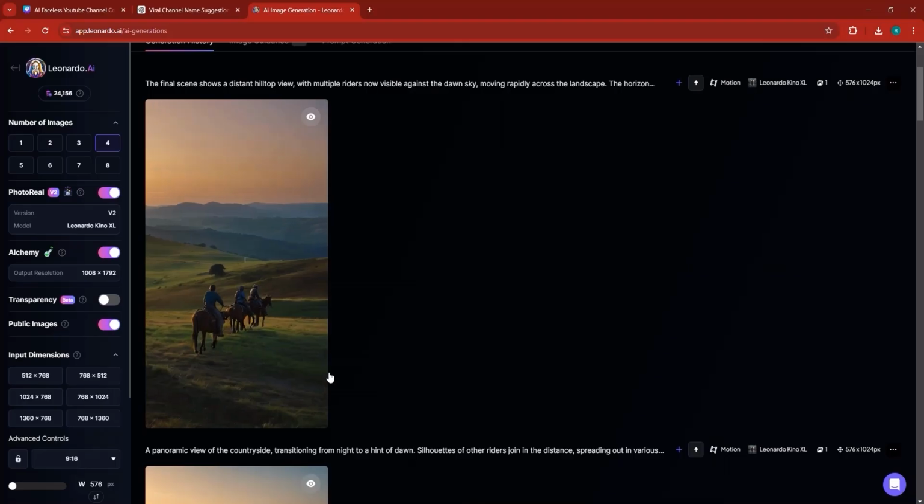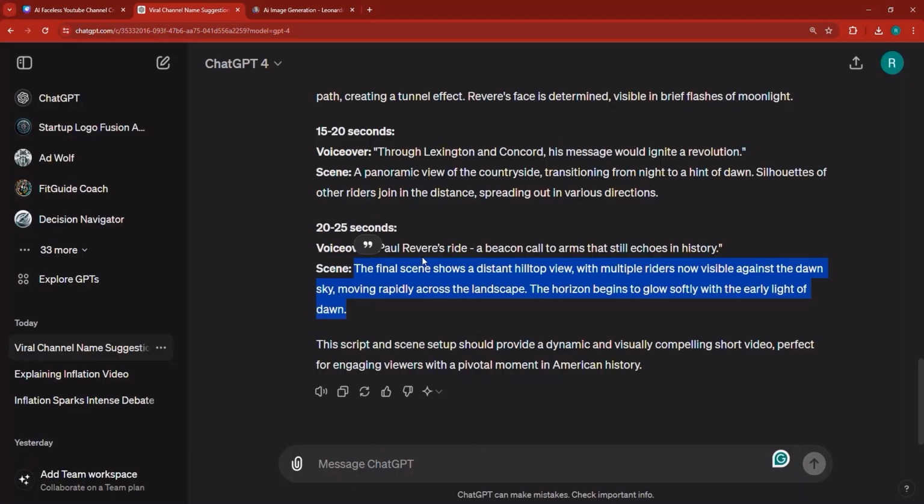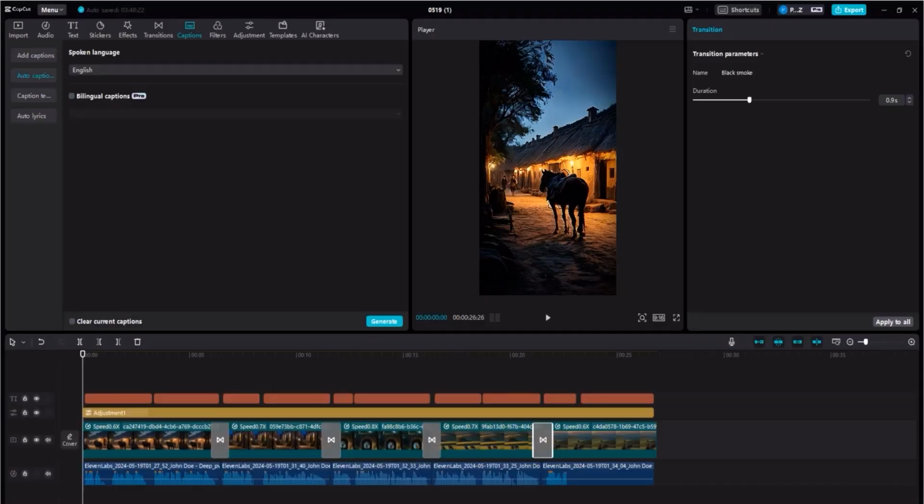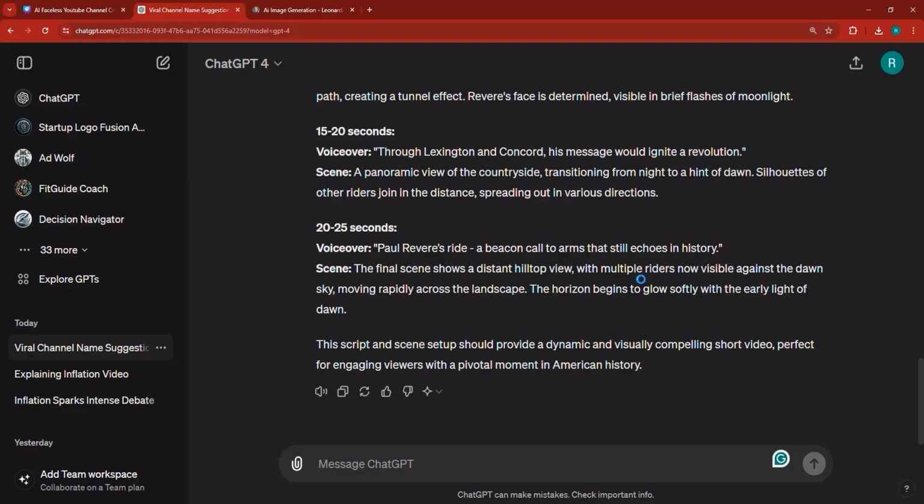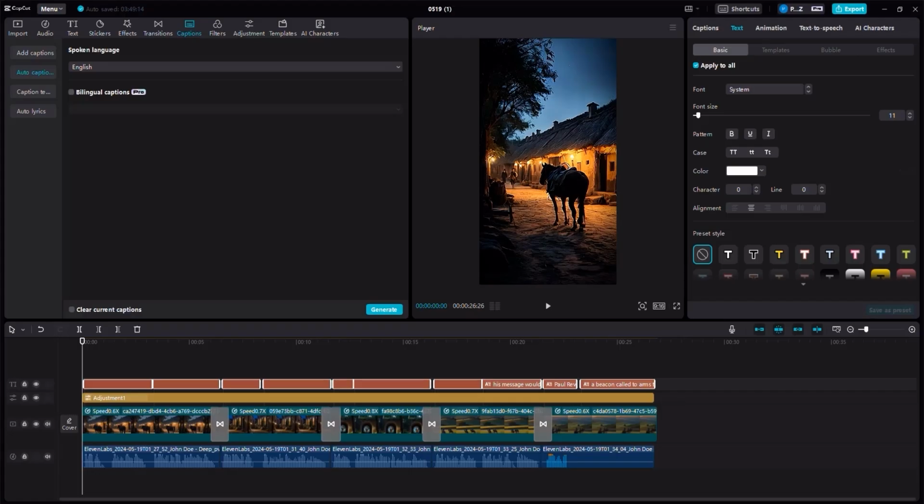Also, you need to make sure that you control your captions. For example, we have names in the video such as Paul Revere. Now, the AI is good at generating captions, but that doesn't stop it from making mistakes. So you have to make sure that you control the captions. I'm going to show you how. So the caption is added. If you want to see the captions, wait a second before you go, because CapCut can sometimes load for some time. So click on captions.